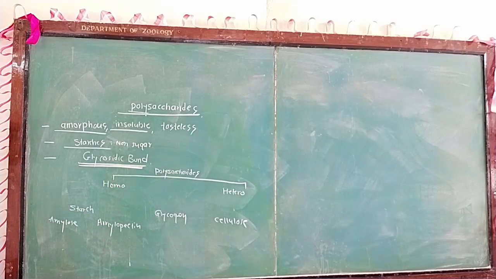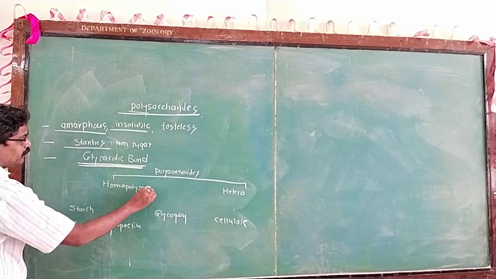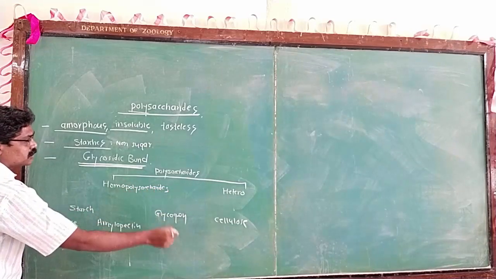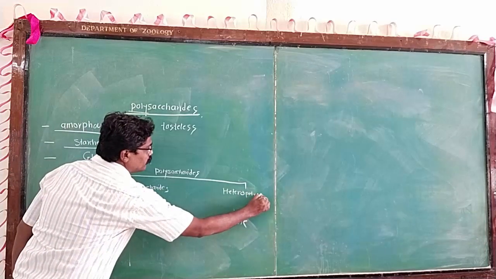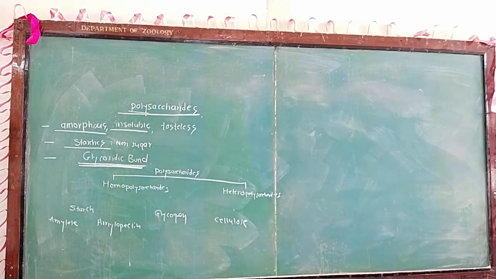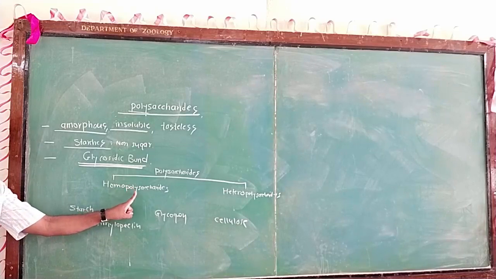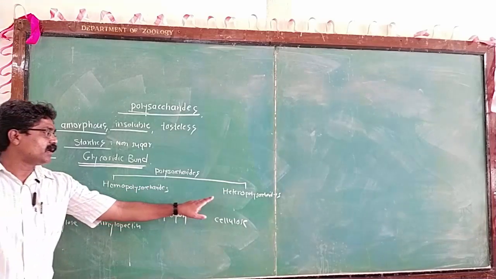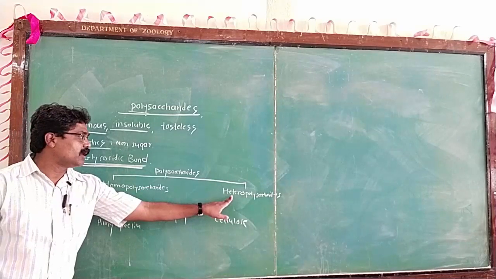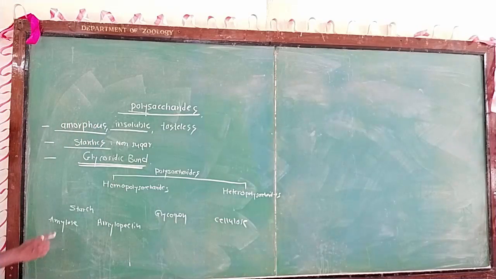Now these polysaccharides are divided into two categories. One is the homopolysaccharide, and the second category is the heteropolysaccharide. We have to understand the difference between them. If the monosaccharides are of one type and they are associated with each other, it is a homopolysaccharide. And if the monosaccharides are of different types and they are associated with each other, it is a heteropolysaccharide.